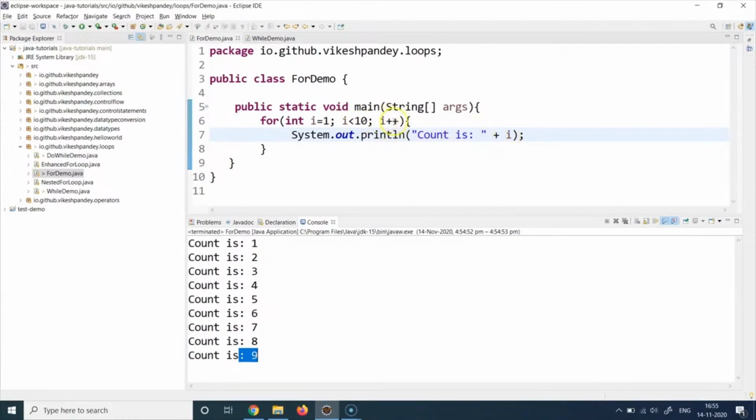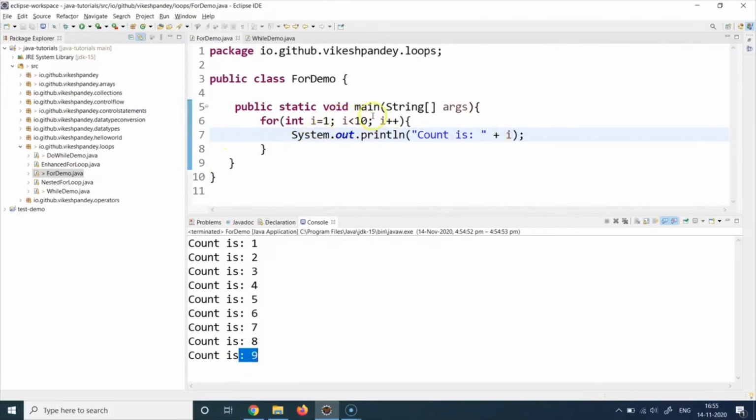Then it goes here and it says 9 plus 1. I plus plus means 9 plus 1, the current value of I plus 1. It becomes 10, and then it again compares the condition. So now 10 is not less than 10. 10 is equal to 10, but it is not less than 10. So the condition becomes false, and count is 10 is never printed because this condition has become false.